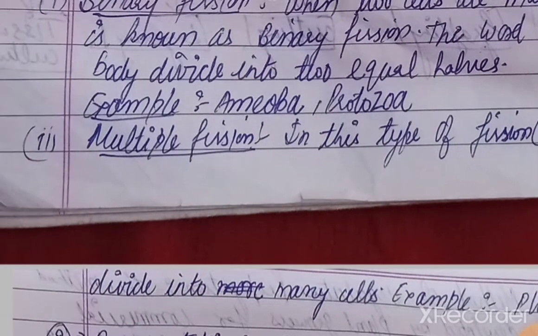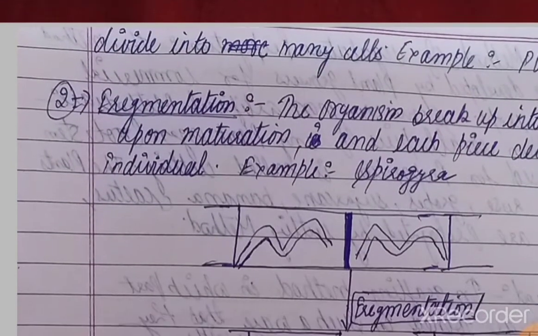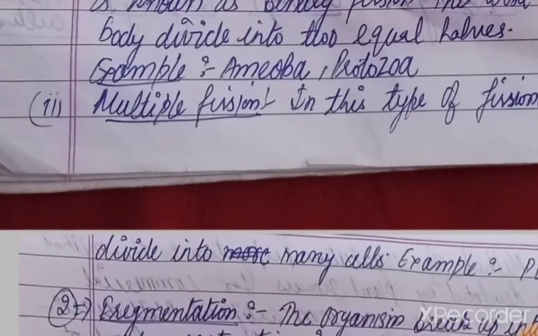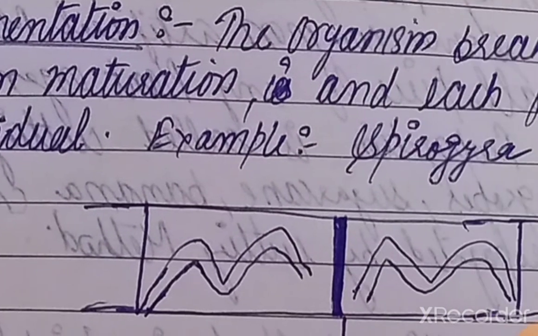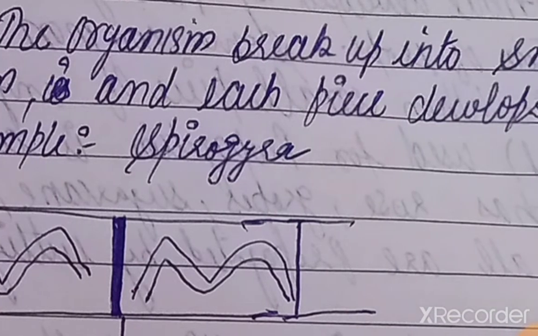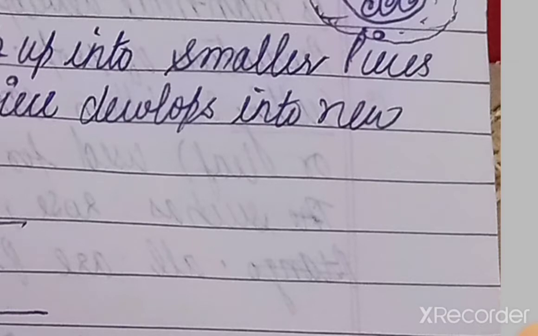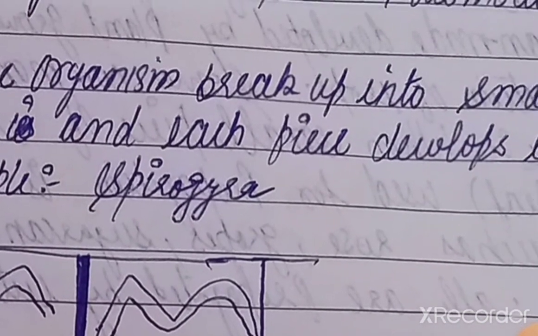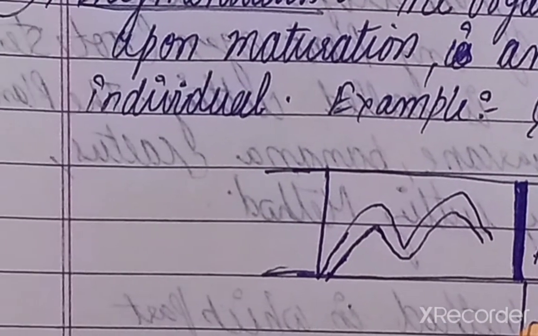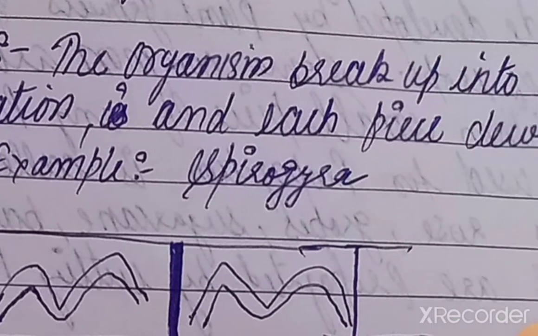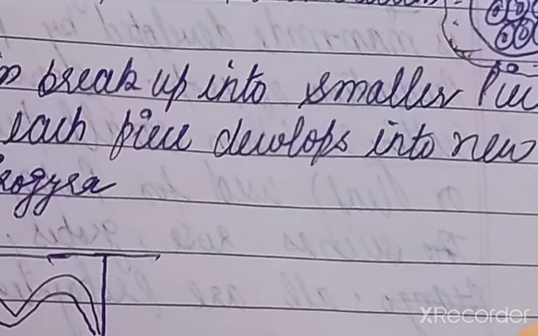Now the second type of asexual mode of reproduction is fragmentation. What do you mean by fragmentation? It means one body breaks up into smaller pieces upon maturation, when it is able to divide. It breaks only when it is mature, then it breaks up into smaller pieces.